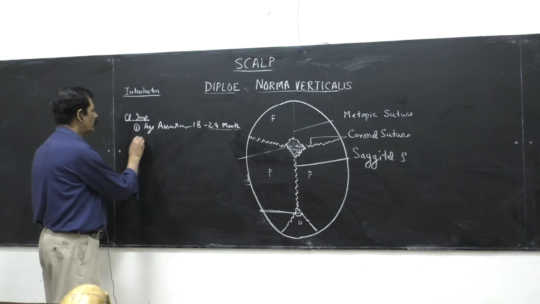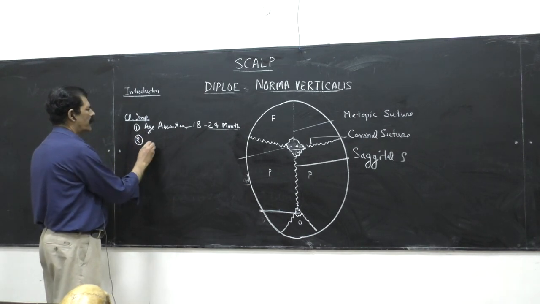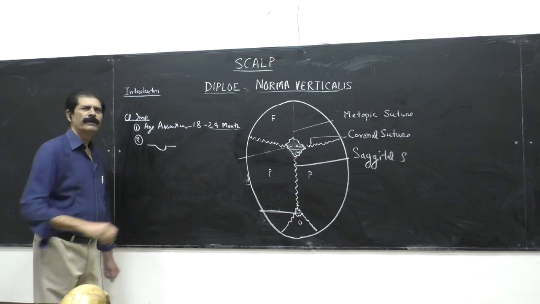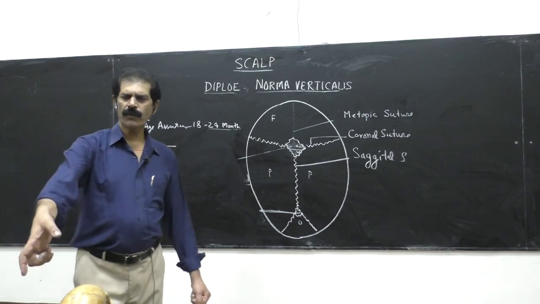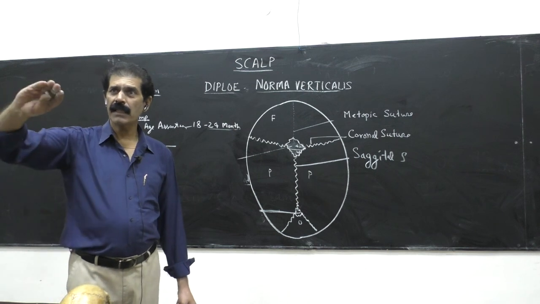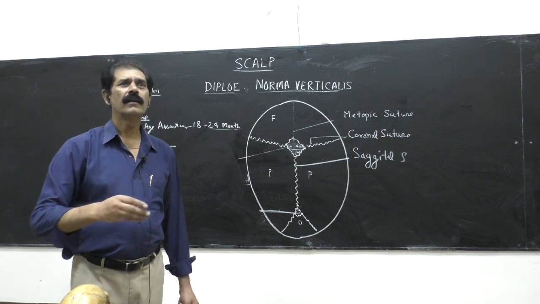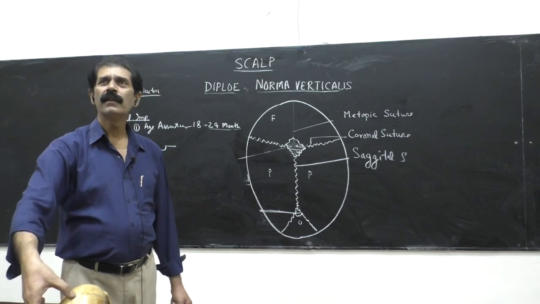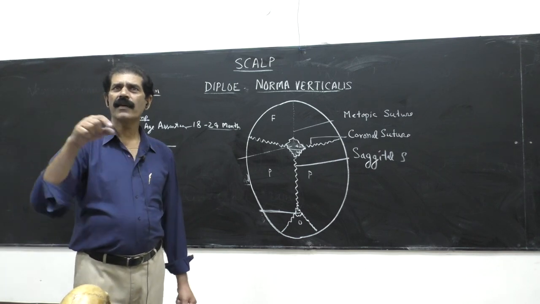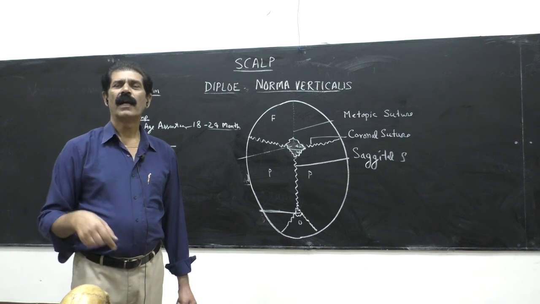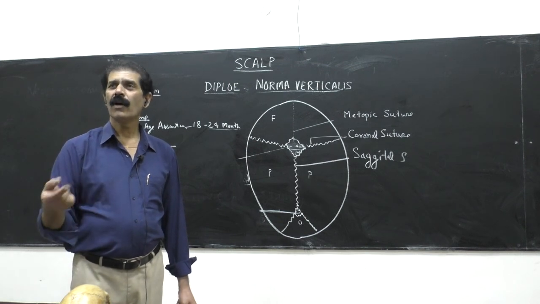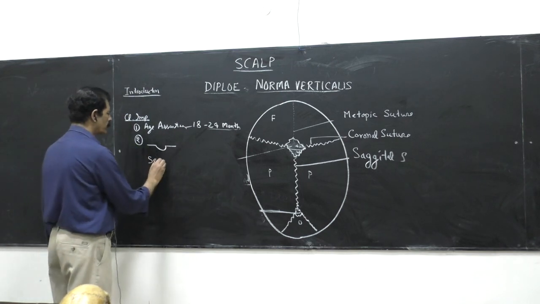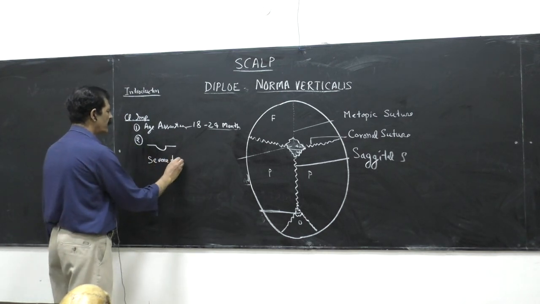Number 2, if the anterior fontanella is depressed, if a child comes and you put the thumb here and find that it is downward or concave, or the tip of your thumb is fitted into it, it means CSF is less. And why is CSF less? Because the child is suffering from severe dehydration.